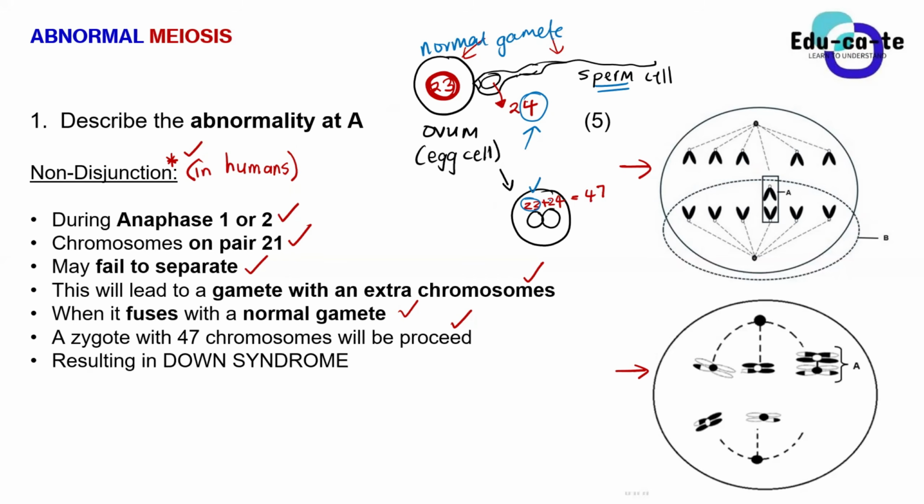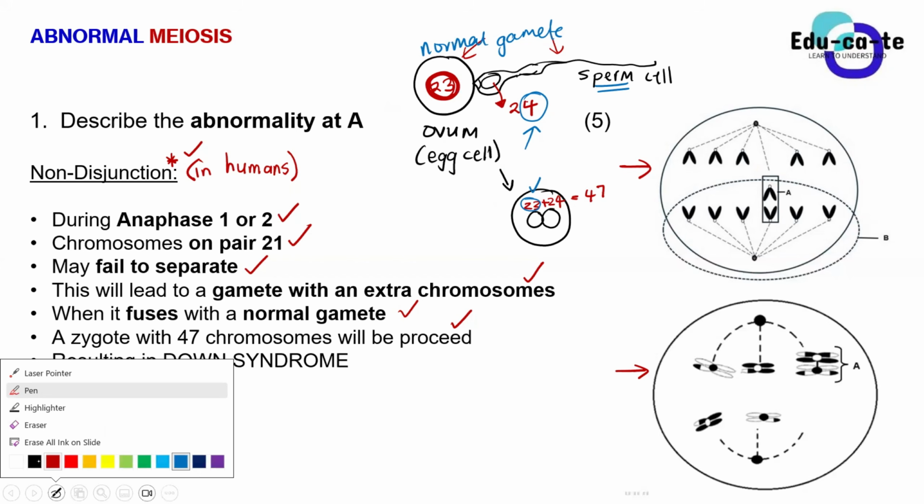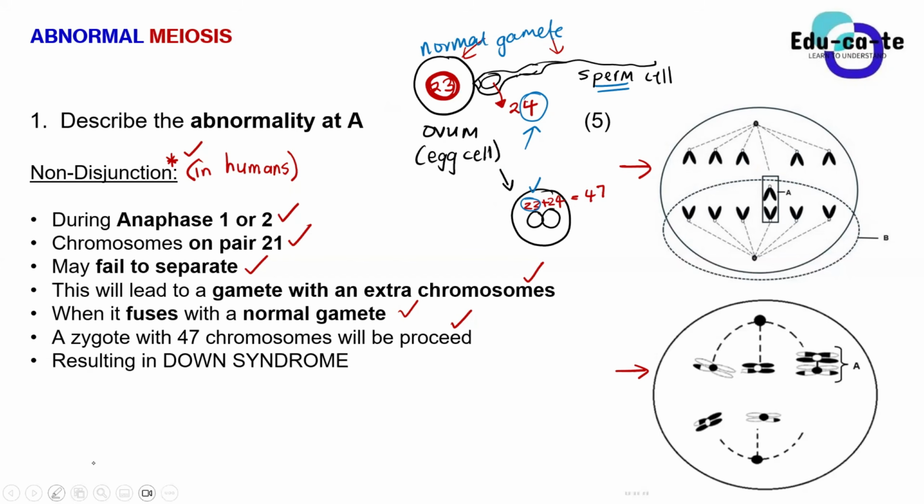So now our zygote that will result after these two fuse together, after these two fertilize each other, will not be normal. This zygote would have 47 chromosomes. That's why we say that when this gamete fuses with the normal gamete, a zygote with 47 chromosomes will be produced.